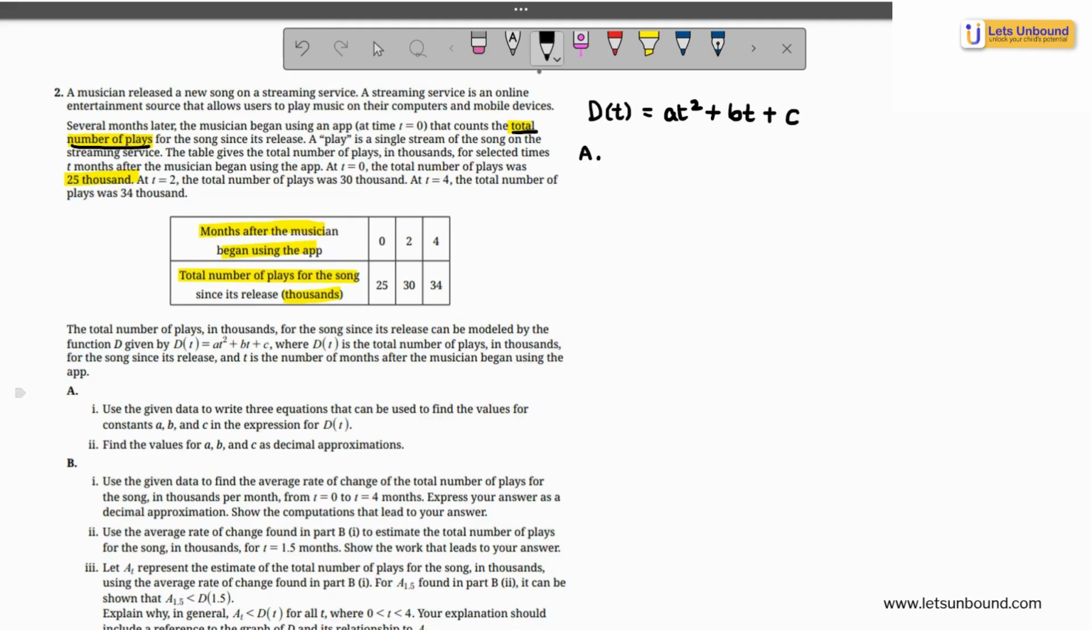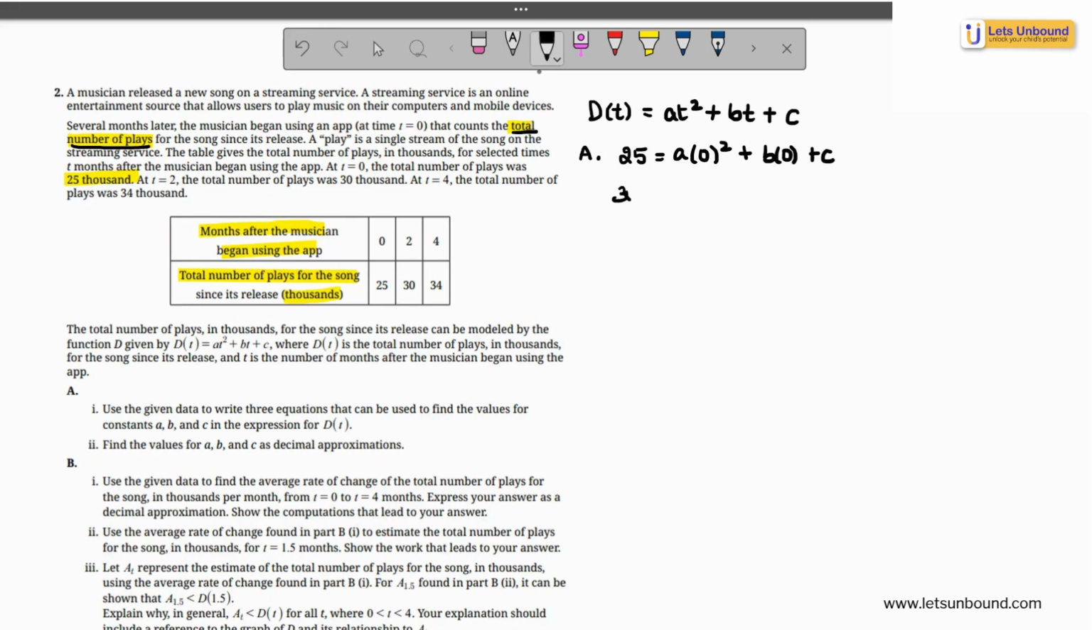It says, use the given table to write three equations that can be used to find the values for a, b, and c. Now, if I have to do quadratic modeling for this problem, I will have to substitute the values of t as 0, 2, and 4, and that will give me my three equations. So what I'm going to do is substitute t as 0. That gives me the value of D(t) as 25. So the first equation is 25 equals a times 0 squared plus b times 0 plus c.